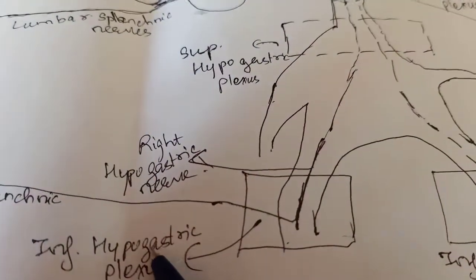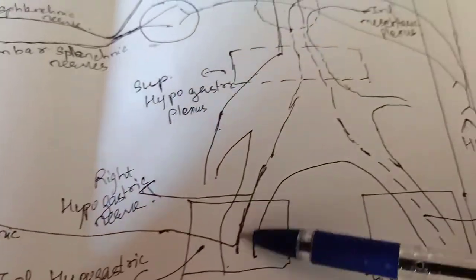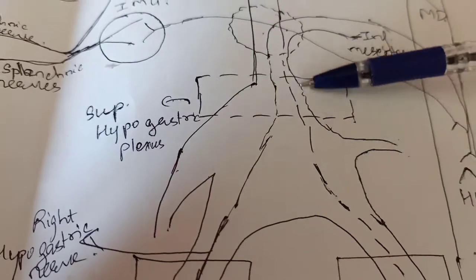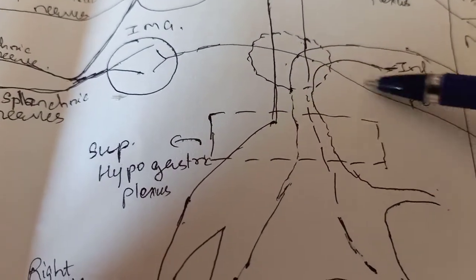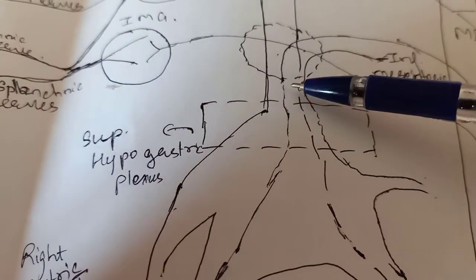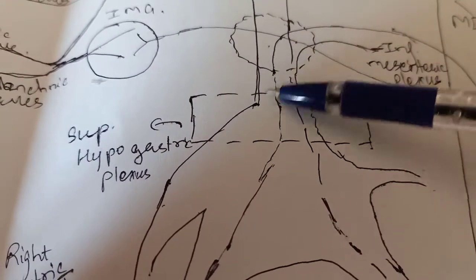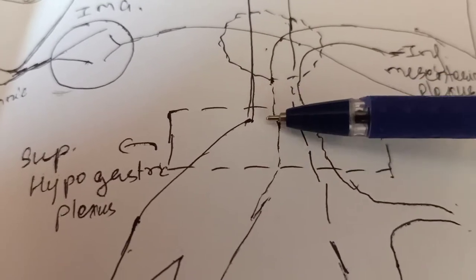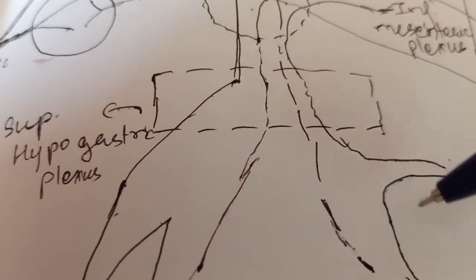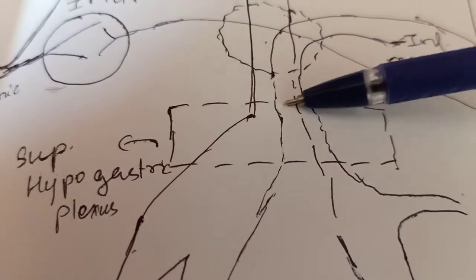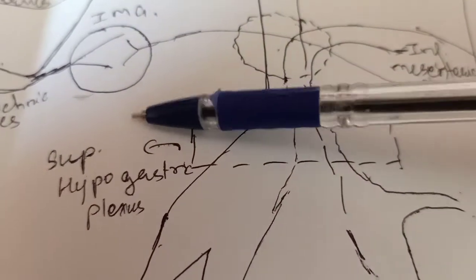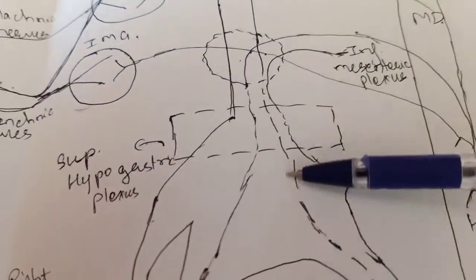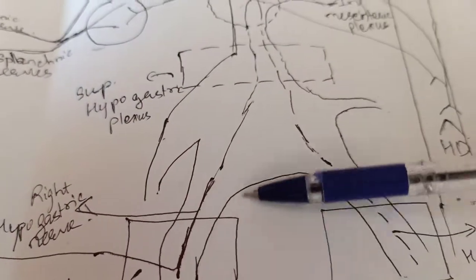This superior hypogastric plexus is found just above the bifurcation of the abdominal aorta. You all know that the abdominal aorta bifurcates 2.5 centimeters below the umbilicus into the right and left common iliac arteries. The inferior hypogastric plexus unites with the superior hypogastric plexus with the help of the right and left hypogastric nerves.